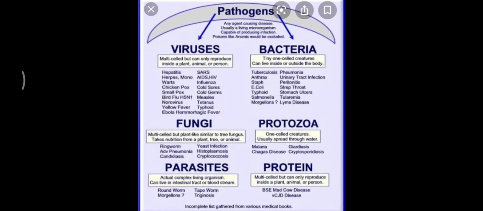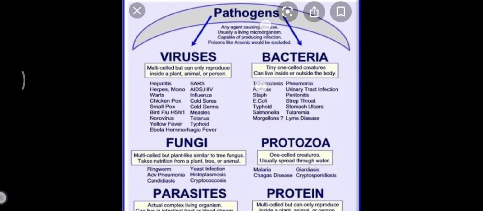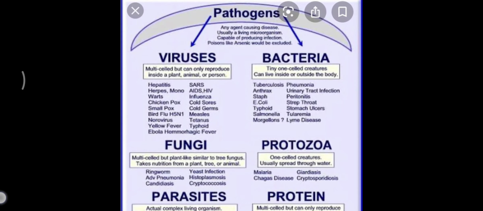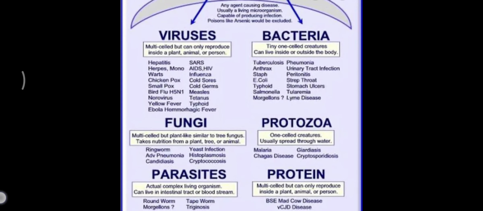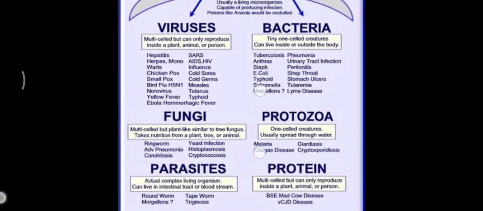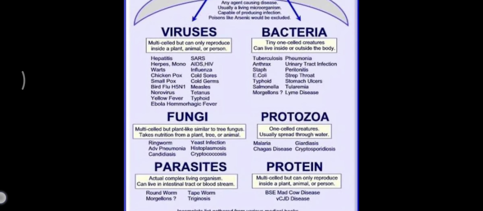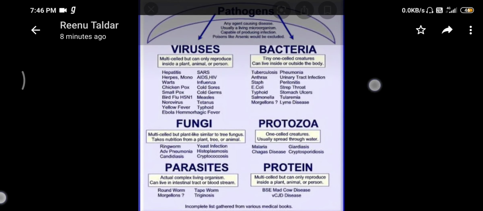Now let us come to the next part, that is pathogen. So how will you define a pathogen? Any organism or any agent that causes a disease is termed as a pathogen. Basically the viruses, bacteria, fungi, worms, protozoans and certain proteins are the organisms that cause the disease, and they all are termed as pathogens or disease causing organisms.